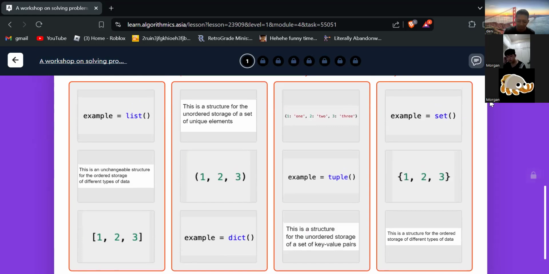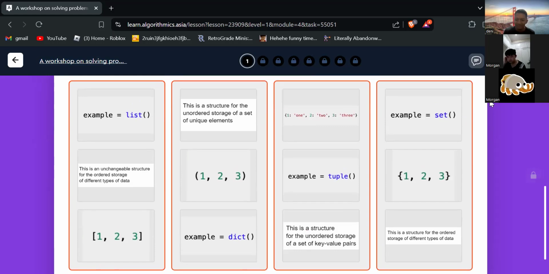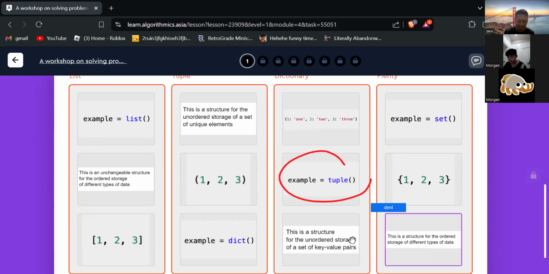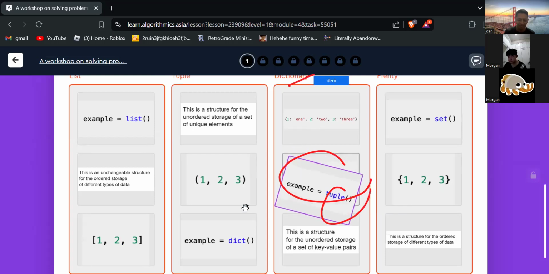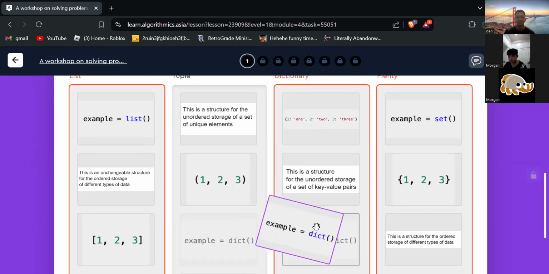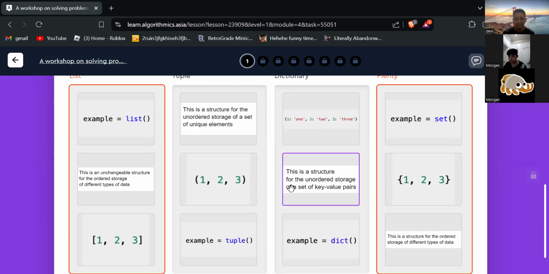Is it dictionary, Morgan? Tuple, dictionary. Why is it not tuple here? Okay, and then a set of key value pairs.